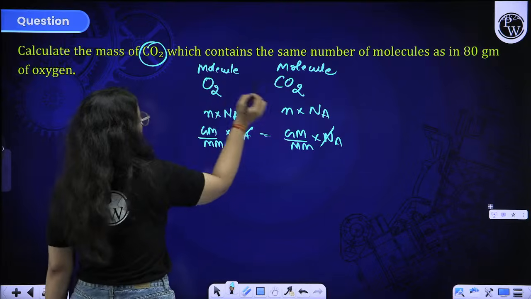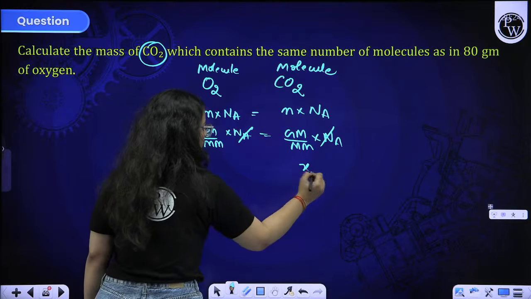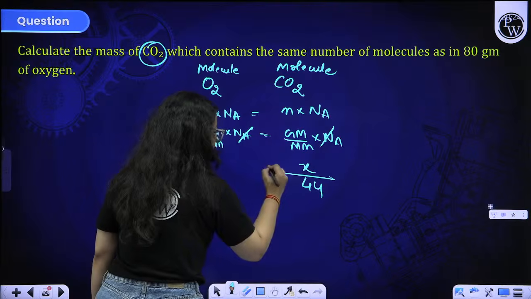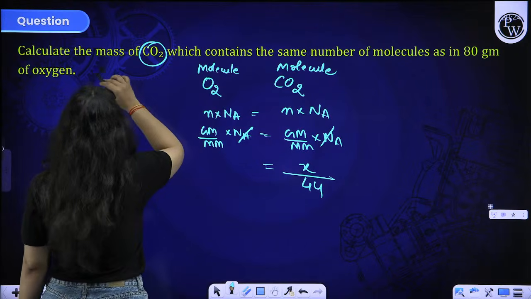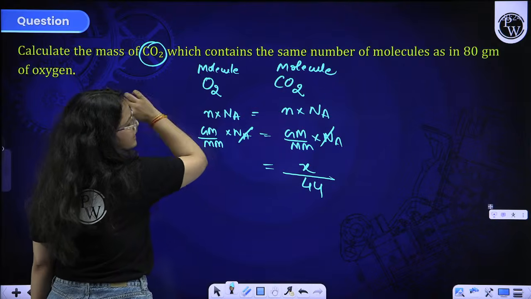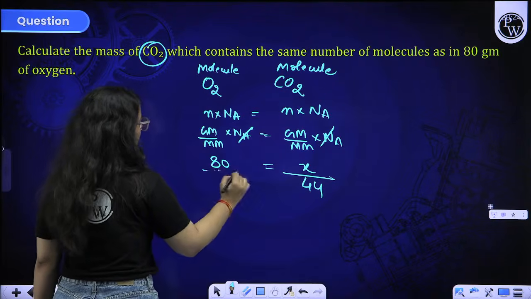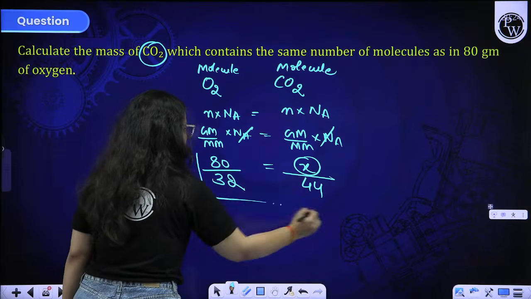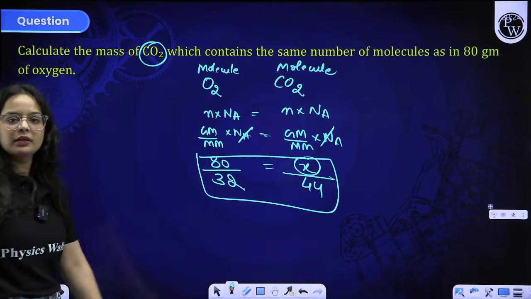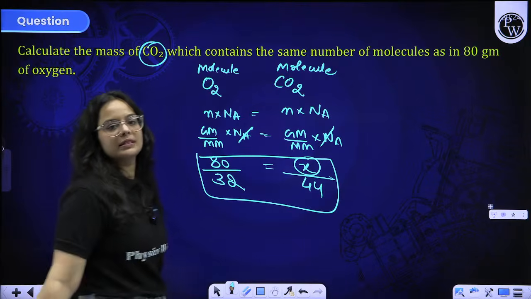Mass you have to calculate for CO2. Molar mass of CO2 is familiar to you, that is 44. Mass of oxygen is given to you, 80 gram, and molar mass of oxygen O2 is 32. So by solving the question, you will get the value of X in grams only. This is how you have to solve these type of questions.